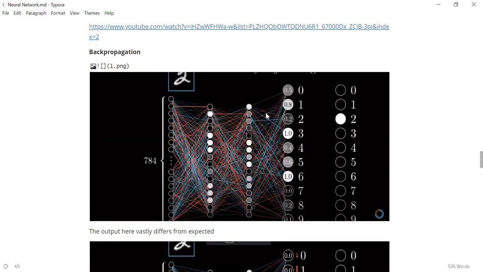We are going to do the same thing for all the nodes that are present in the previous layer and change the weights and all those things that are present for the connection between previous and second previous layer. And this way you're back propagating. You're starting from the final layer and going from the final layer to the front layer. This is the back propagation process. You start from the final layer, you try to see what are the things you need to change. Once you figure out what are the things you change, you try to change that.